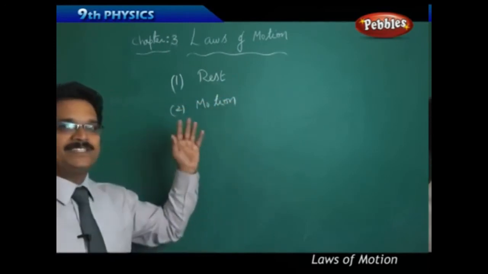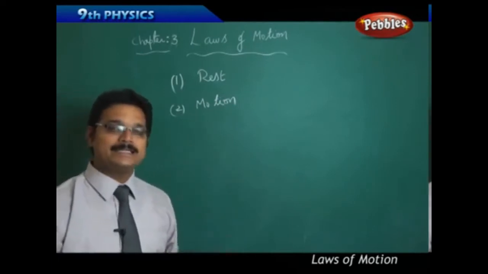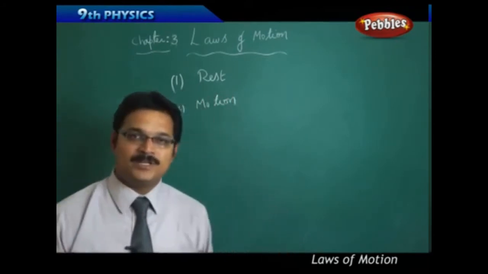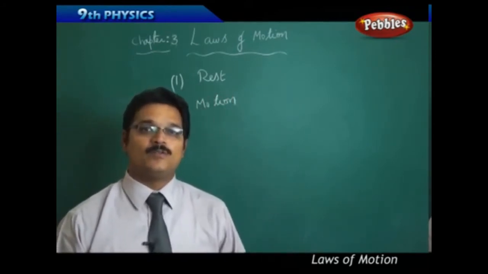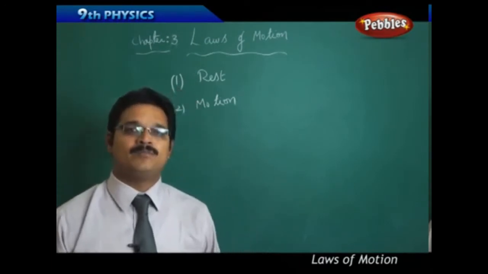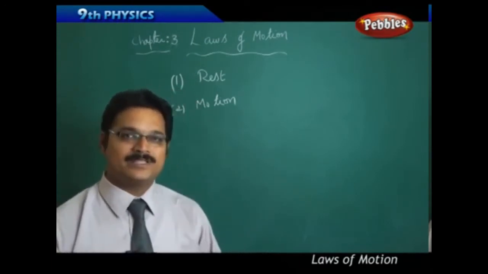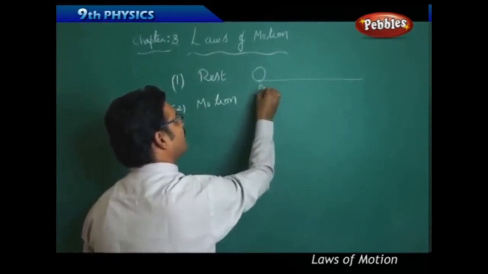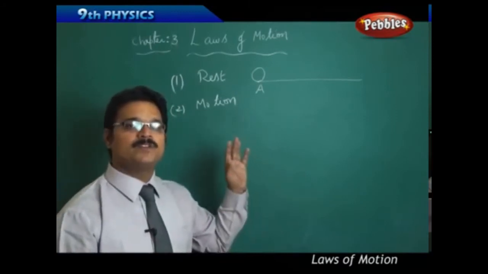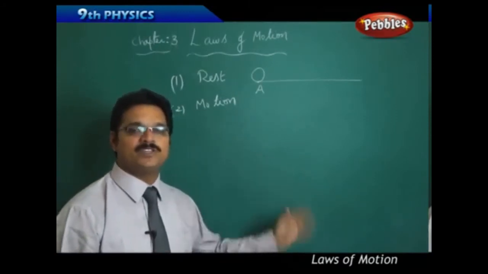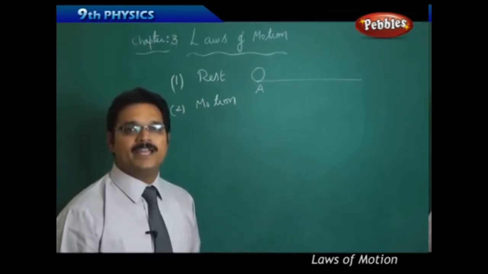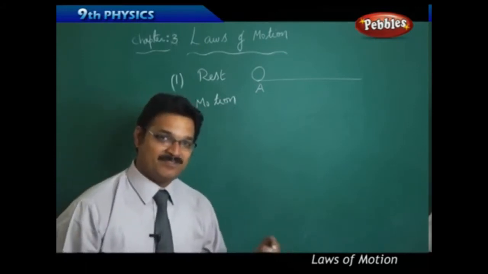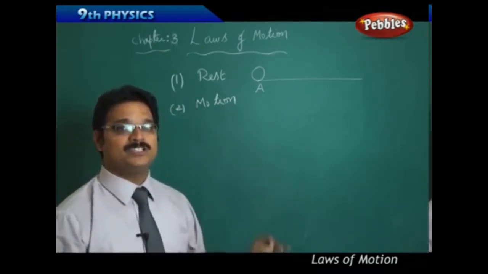So what is rest and what is motion? Rest is defined as follows: if you take any object and this object is not changing its location with respect to time, then we say that the object is at rest. For example, take a ball at point A, and you observe the ball at point A for a long time, for 2 hours, 3 hours, 1 day, 2 days, 3 days. Then you say that the ball is at rest. So the rest state can be defined as the location not changing with respect to time.